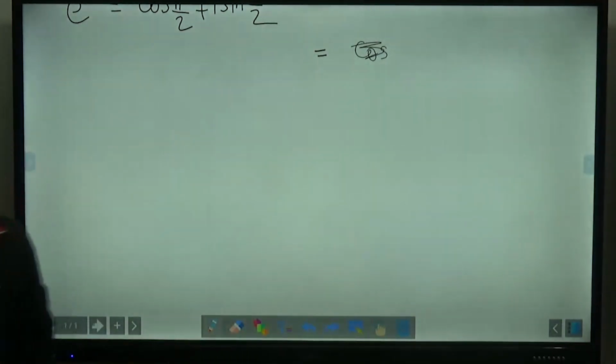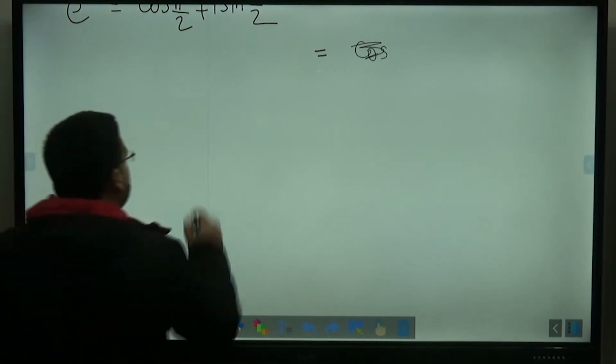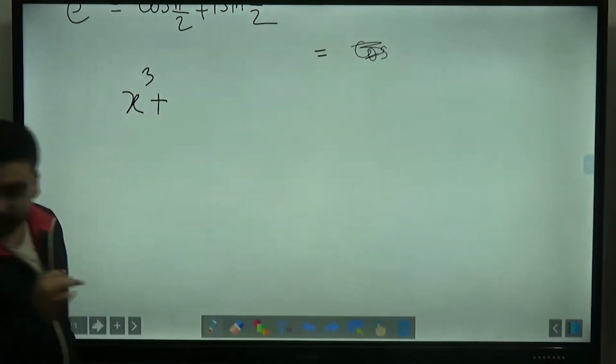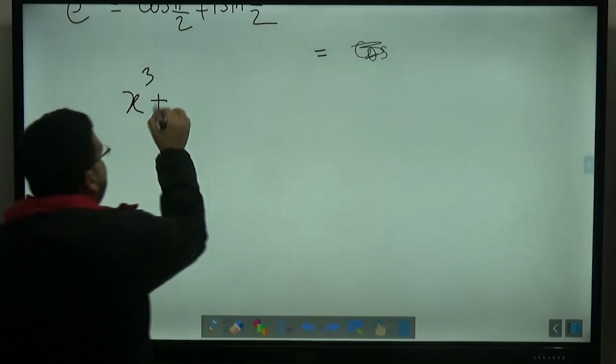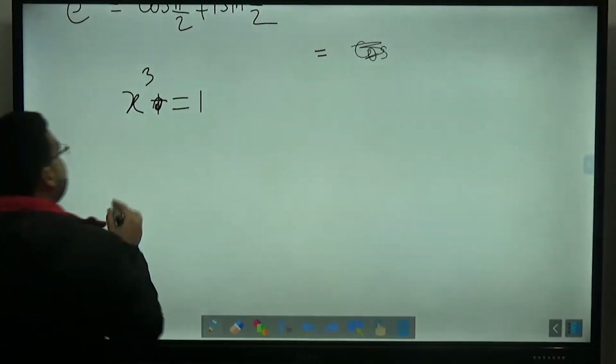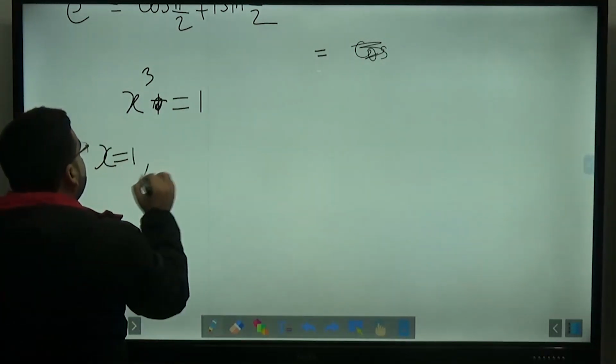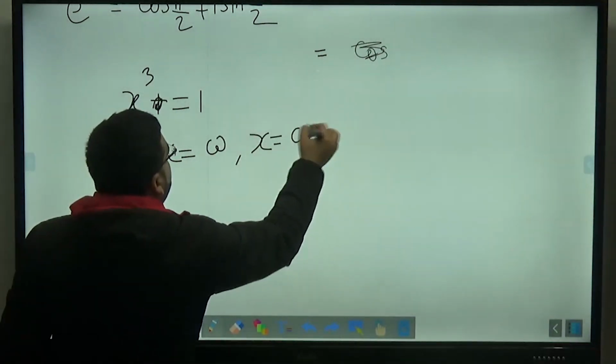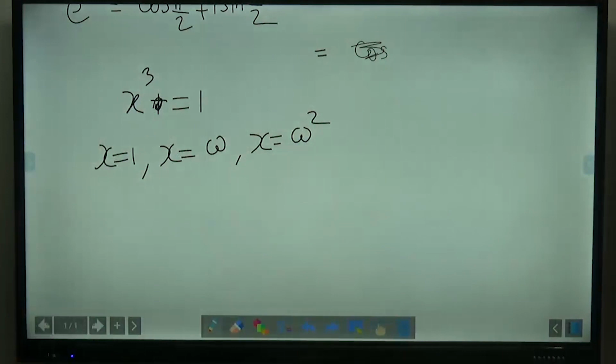Okay, after this what we discussed was how to divide it. Yes, we discussed the multiplication also. We discussed the conjugate also. Then I told you about the cube root of unity. What is the cube root of unity? If x cube is equal to 1, it has three solutions: x is equal to 1, x is equal to omega, and x is equal to omega square. So we have three solutions.